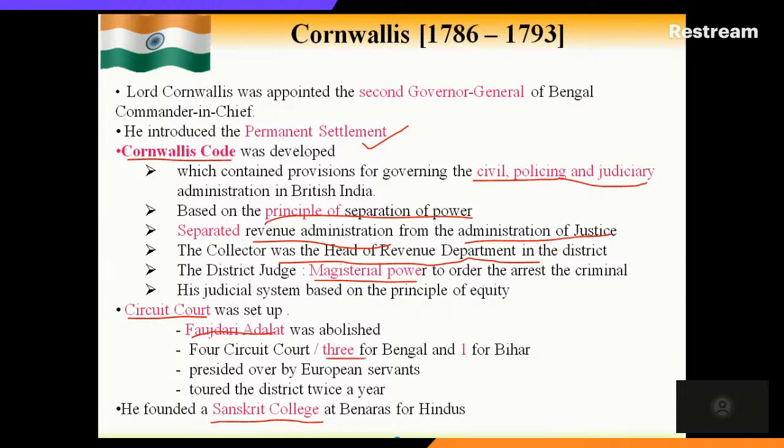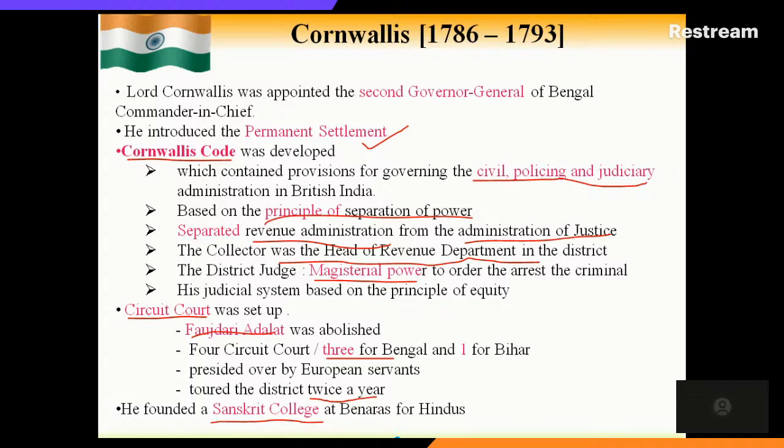Three circuit courts were set up in Bengal and one for Bihar, and the entire proceedings were presided over by European servants. These circuit courts would go to every district twice a year, so we can call it a mobile court. And a Sanskrit college was founded by him at Benares for Hindus.